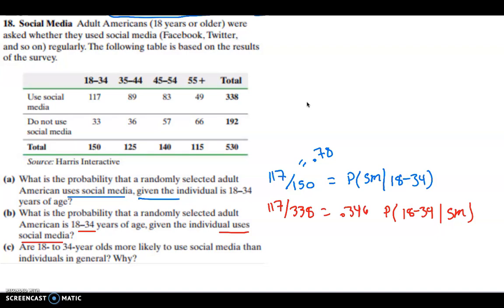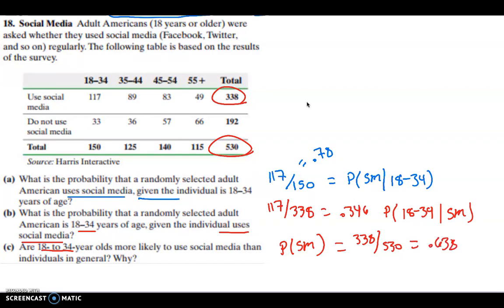Okay. So then now we want to know, are 18 to 34-year-olds more likely to use social media than individuals in general? For this question, we just want to look at what's the probability someone uses social media in general. The social media users number 338 out of the 530. So we take 338 out of 530, and that is 0.638.